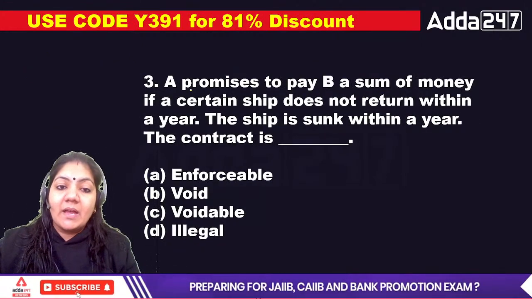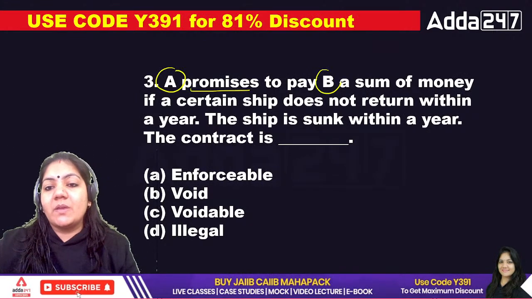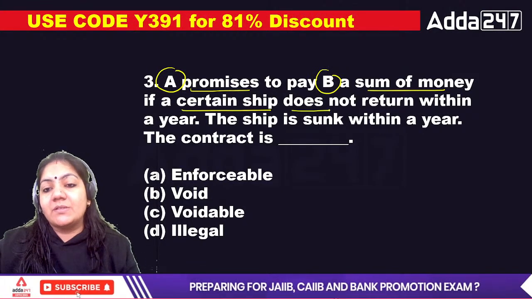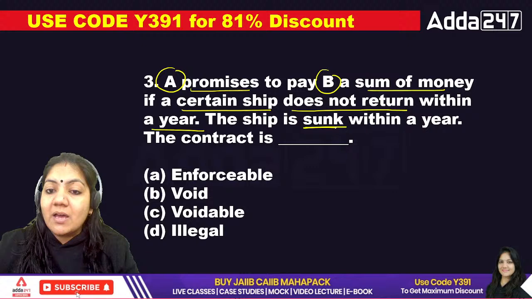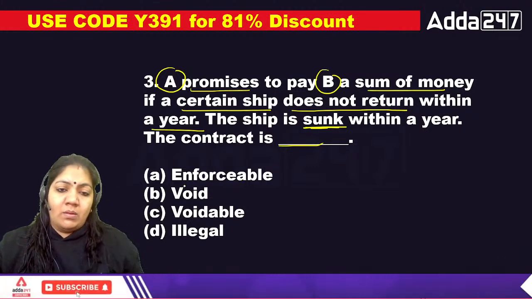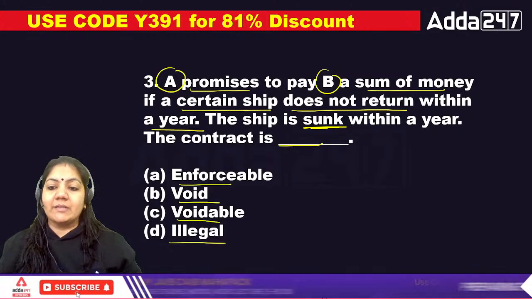Next, A promises to pay B. A is a person who promises to pay B a sum of money if a certain ship does not return within the year. The ship sunk within the year, so the contract is called what? Unenforceable, void, voidable, illegal.